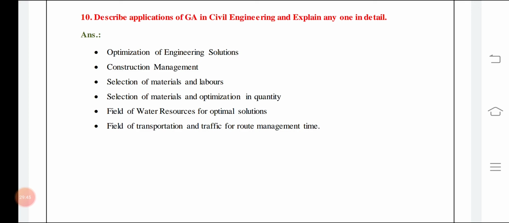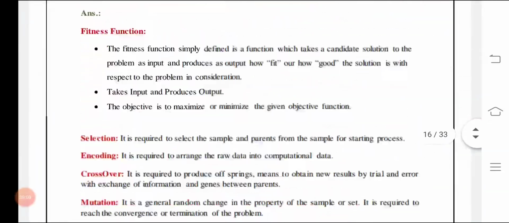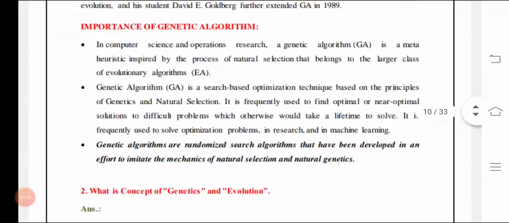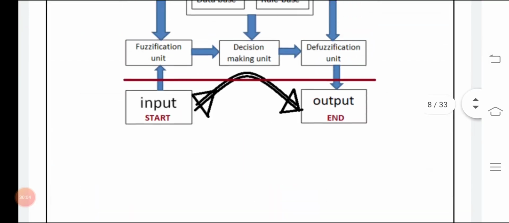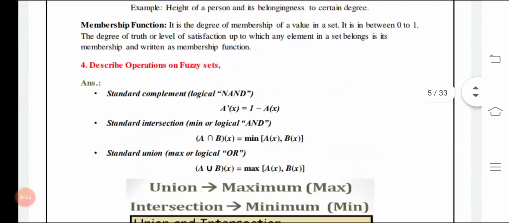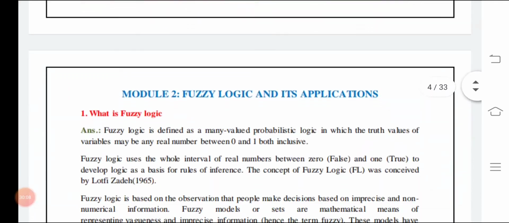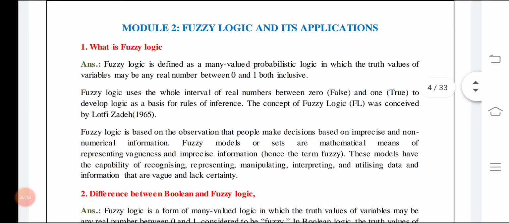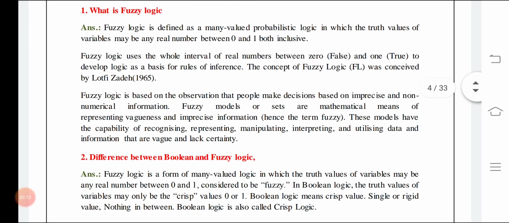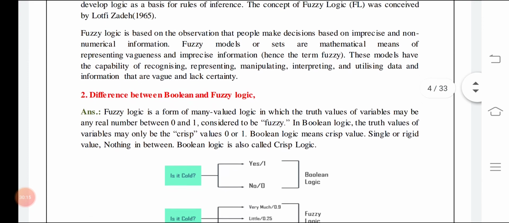In the explanation based questions, there may be the step by step procedure of the genetic algorithm or fuzzy logic, or the different applications of the genetic algorithm or fuzzy logic. After going through this, you will be able to understand different questions. These are the questions that you can go through, and here we also have various problems. These are the different aspects of fuzzy logic. What is fuzzy logic? Who has given it? Such types of MCQ can be asked.